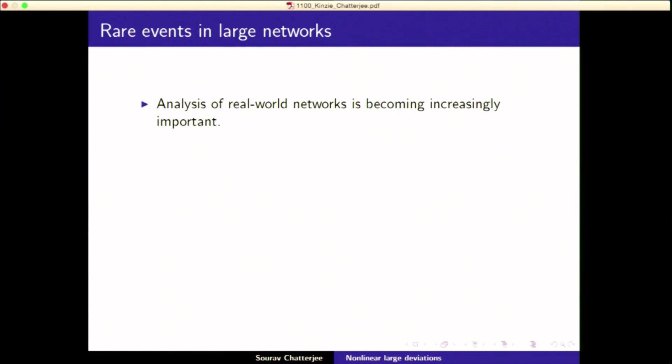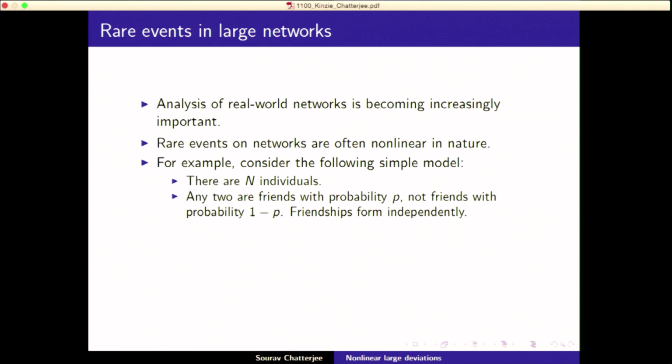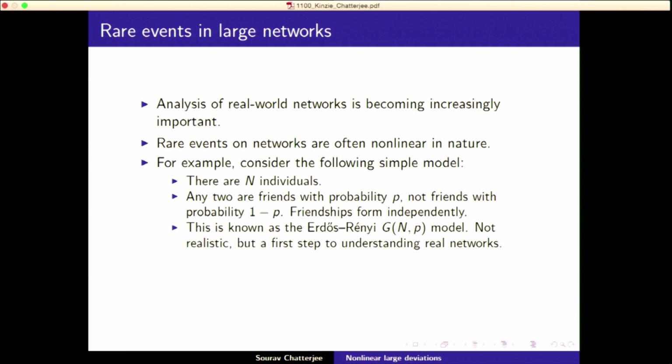Okay, so here is a real life example: analysis of real world networks. This is becoming more important these days, with lots and lots of papers. Now, the thing is, rare events on networks, large deviations on networks, are often nonlinear in nature. Okay, so consider the following simple model. There are n individuals, and any two are friends with a certain probability p and not friends with probability 1 minus p, and friendships are all independent. This is known as the Erdős–Rényi model, and this is not realistic, mainly because this assumption that friendships are independent is not true in reality, but this is the first step to understanding real networks.